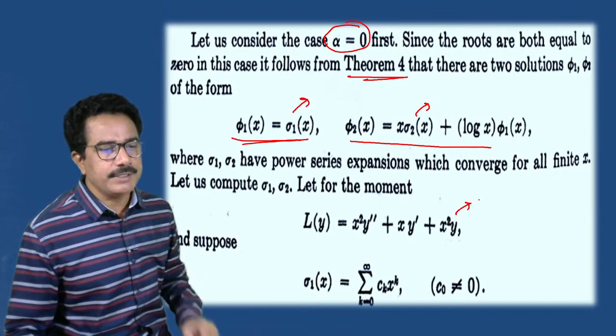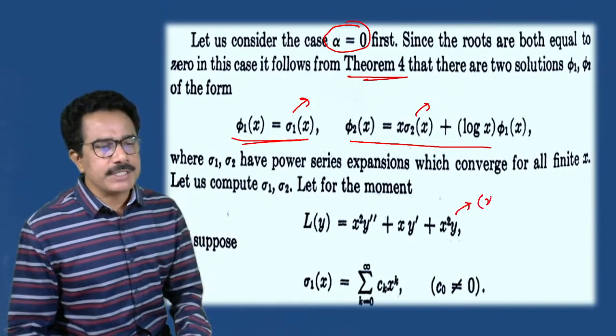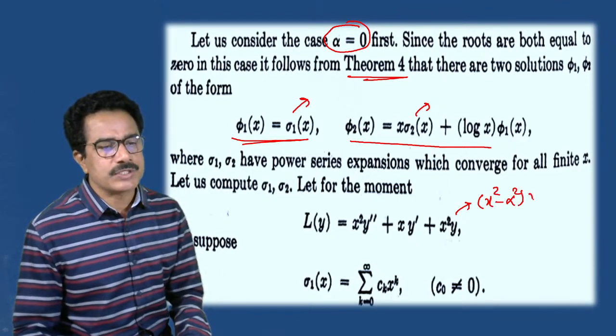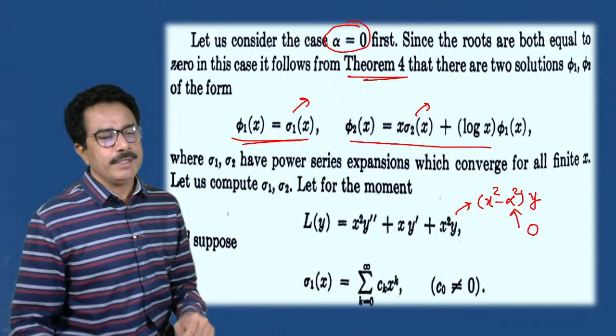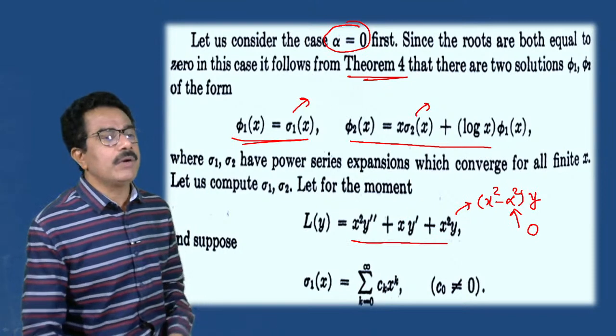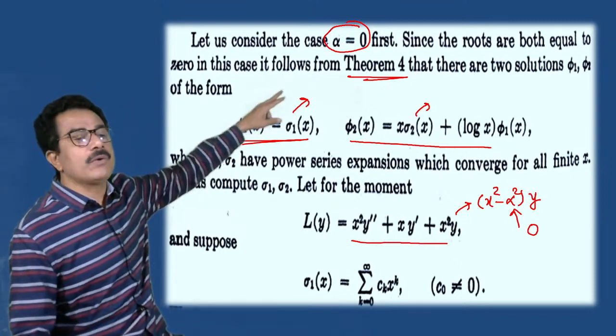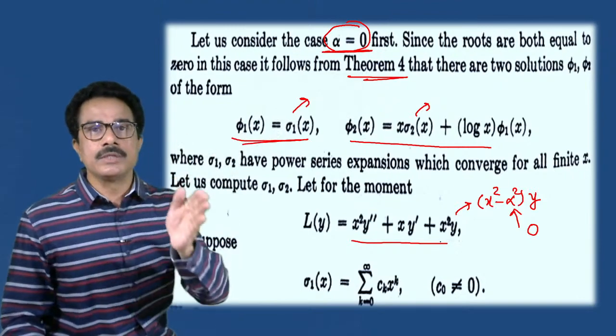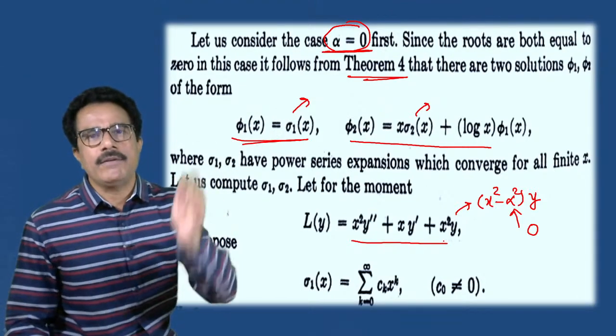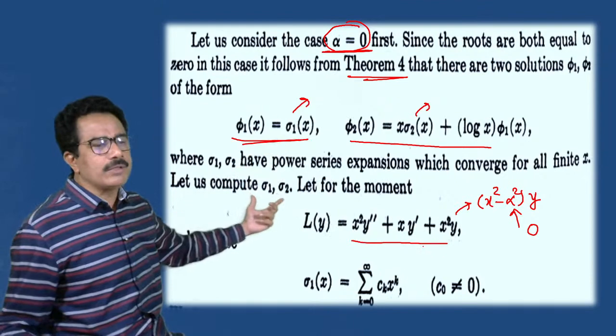Actually the Bessel equation has x square minus alpha square into y. If we put alpha equal to 0, then we get this equation. First we have considered this case, alpha equal to 0. Now according to this, we have to find the values of sigma 1 and sigma 2.